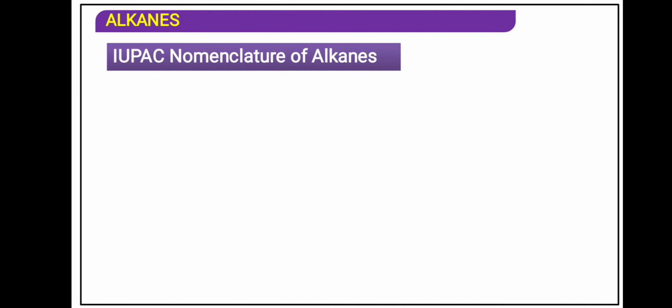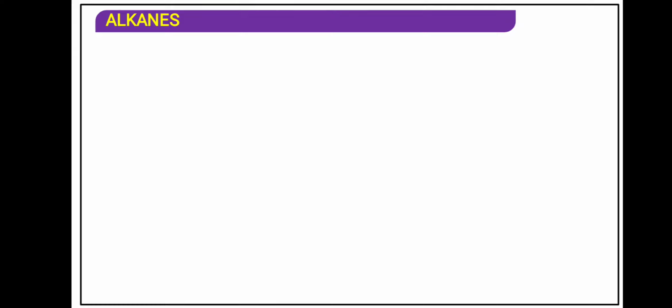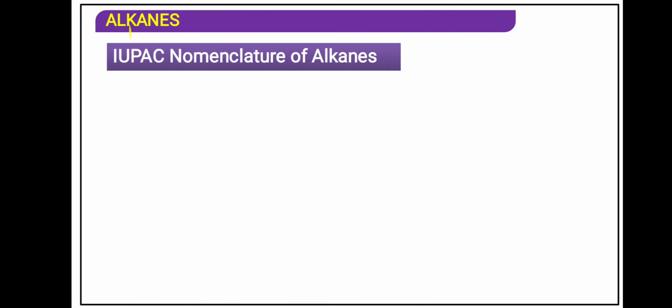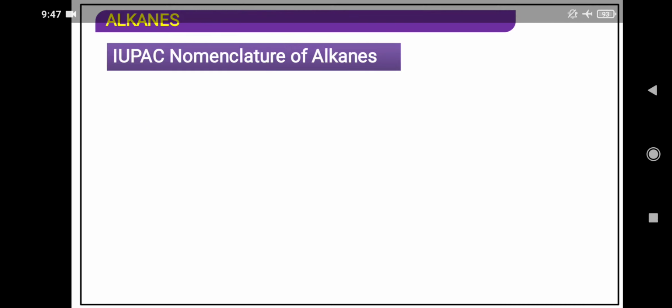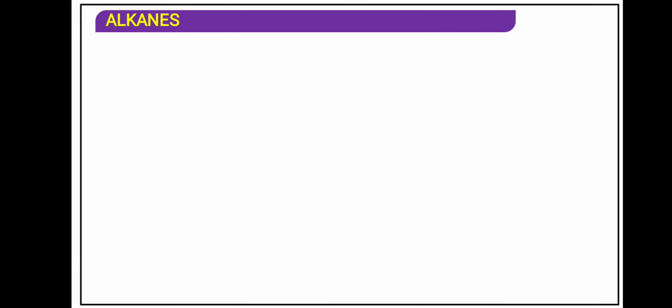Now we will see the IUPAC nomenclature of alkane. You know very well what is the full form of IUPAC. But then also I am repeating the full form, try to understand. This full form you have studied in 10th standard. I for International, U for Union, P for Pure, A for Applied, C for Chemistry. International Union of Pure and Applied Chemistry.